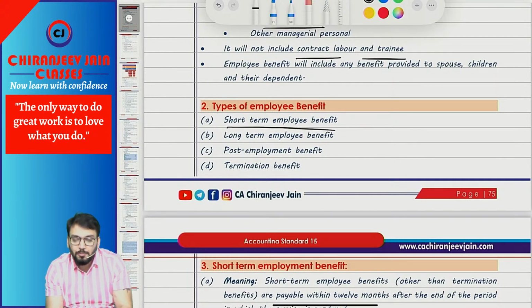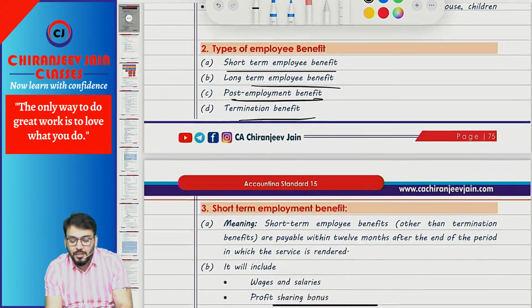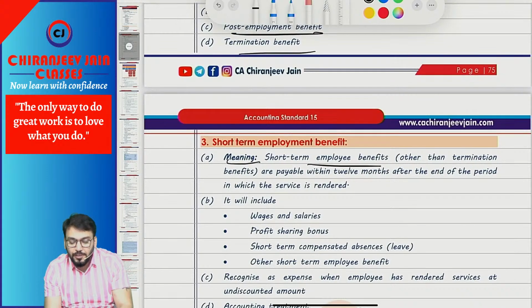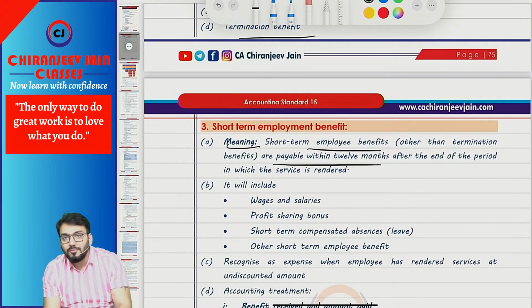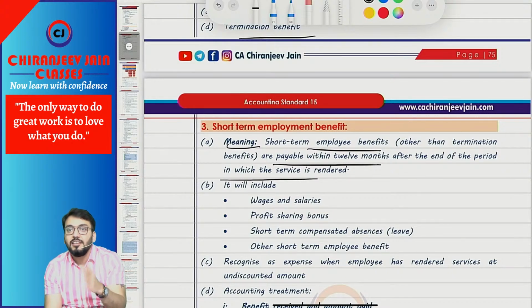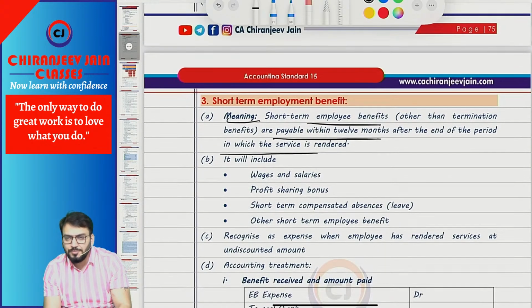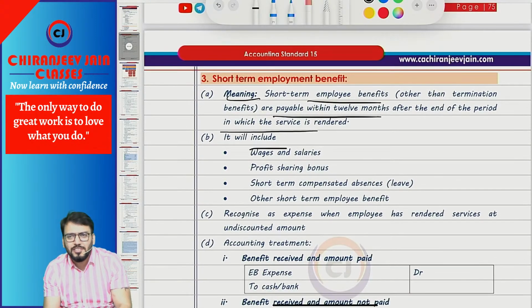Now for the purpose of accounting treatment, all types of employee benefit are divided into 4 categories. One is short-term employee benefit, long-term employment benefit, post-employment benefit, termination benefit. So short-term employment benefit means any employee benefit which are payable within 12 months after the end of the period in which the services are rendered. Correct? That will become short-term employment benefit. Means it will include simple wages, salary, any profit sharing bonus, etc., which is payable within 12 months.